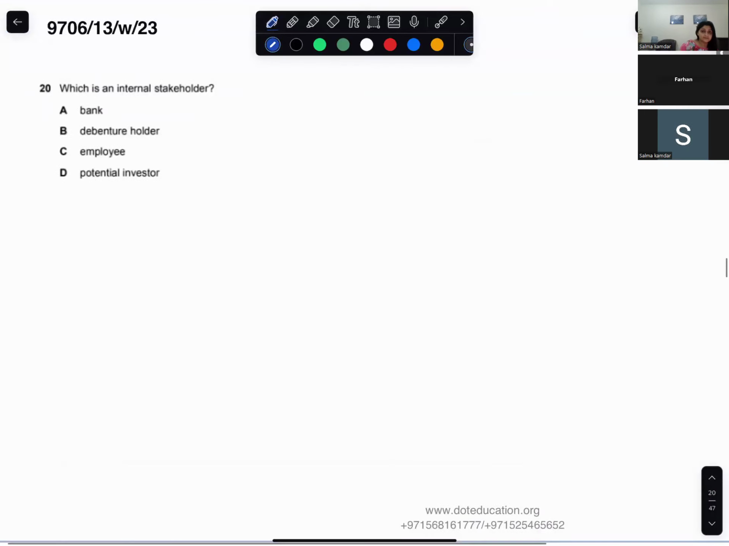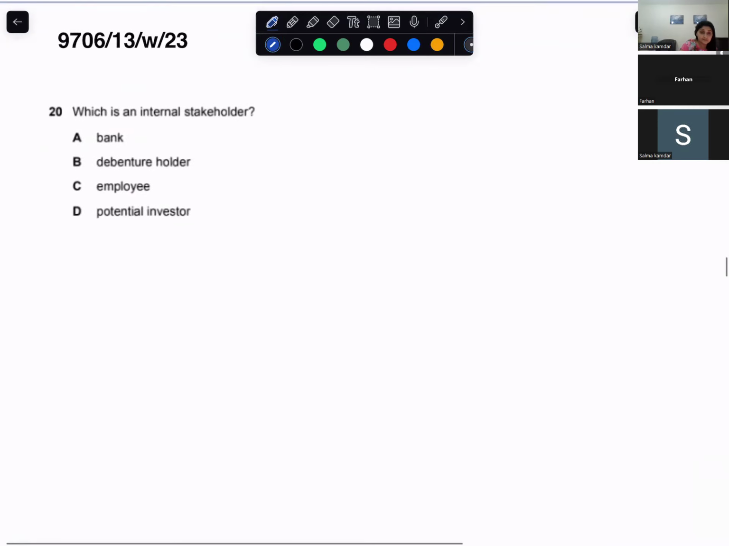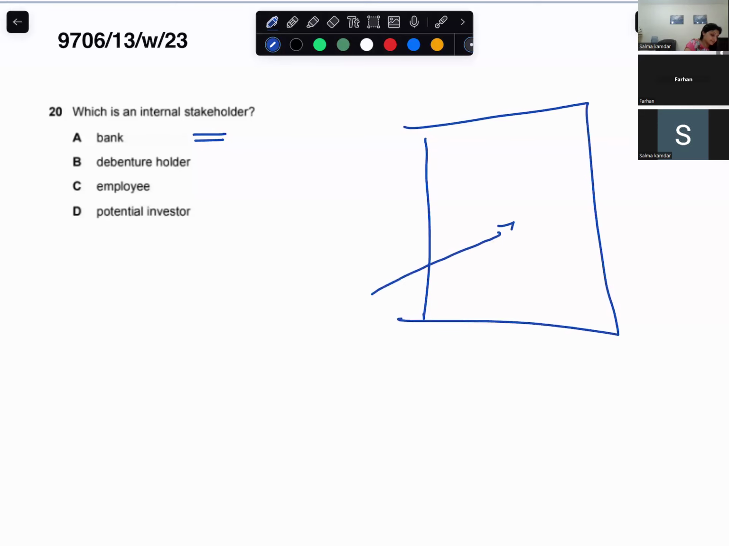Next one. Which is an internal stakeholder? A stakeholder is someone who has interest in the company. And what do you mean by an internal stakeholder? That is who is inside the company. Bank is outside. The debenture holders are outside. Employees are inside. So C. Go to the next one.